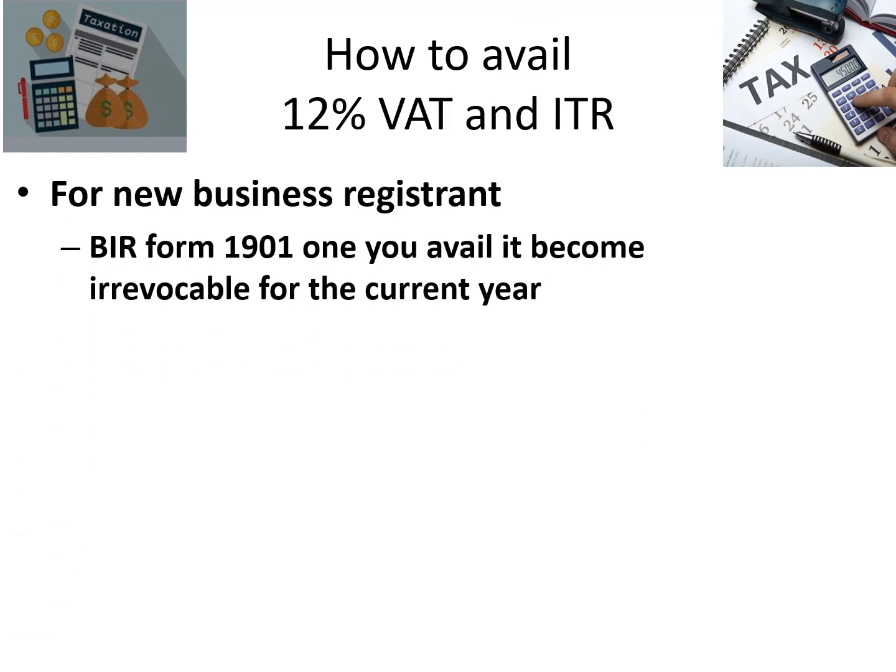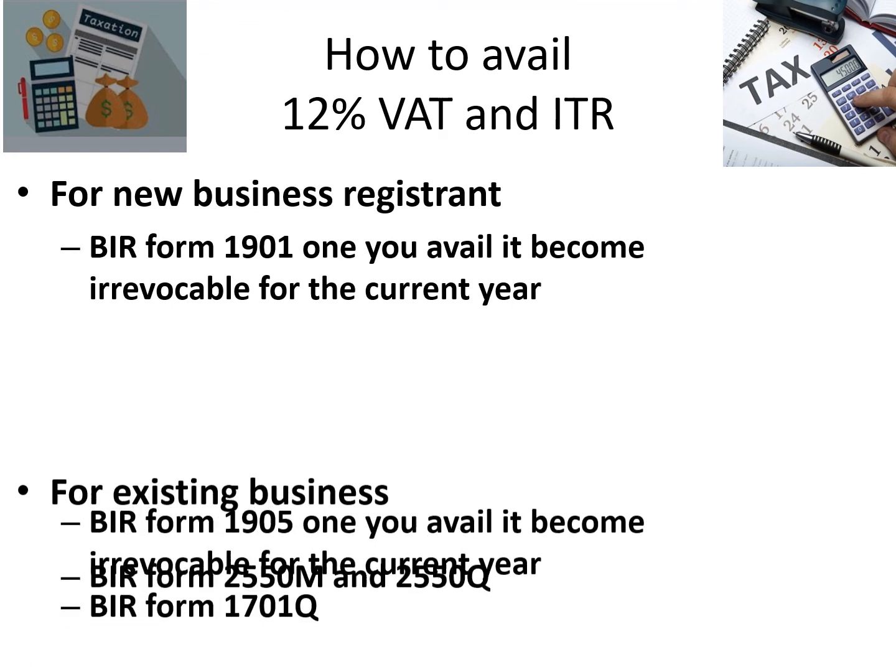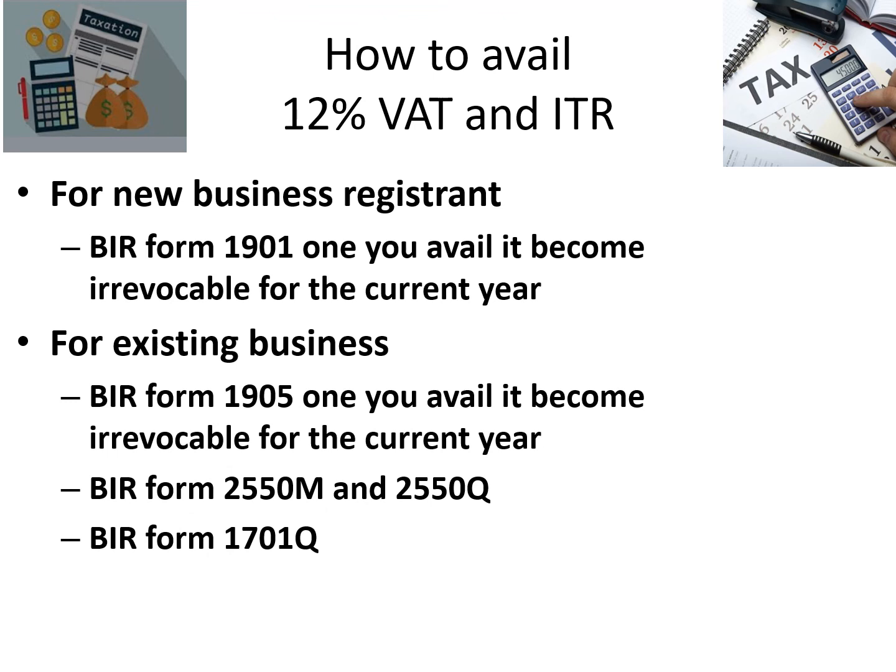For VAT, same. You have 1901 and then all the attachments required. For an existing business, 1905, and then you have to file 2550M, which is monthly, and every quarter you need to consolidate it so that you would have a quarterly 2550Q. And then also 1701 or 1702, depending on whether you are an individual, it's 1701, or a corporation, 1702. So these are for the ITR. And then the BIR Form 2550 would be for your VAT or business tax.